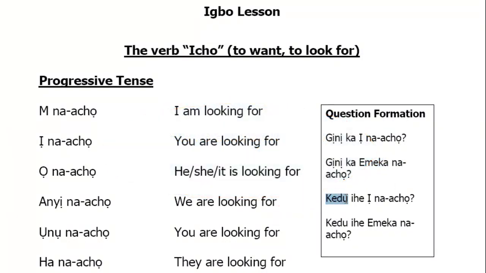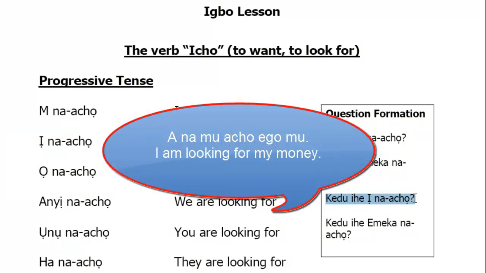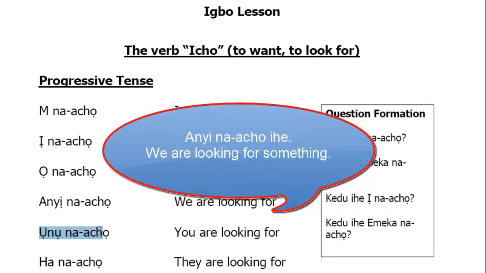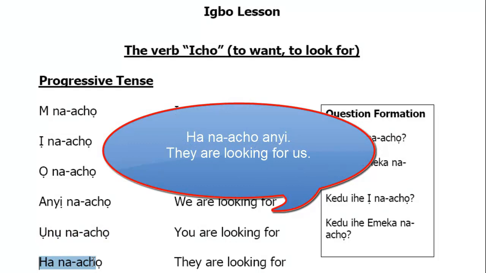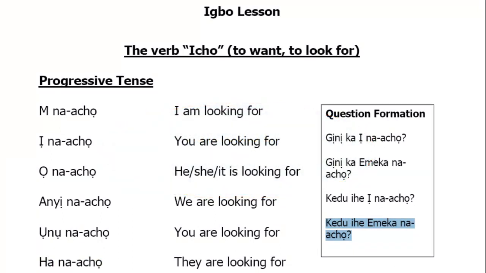Another way to ask this question is Kedu ihe ị nacho? Kedu ihe unu nacho? Kedu ihe ha nacho? Kedu ihe Emeka nacho? What is Emeka looking for?